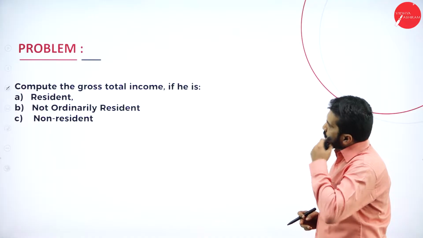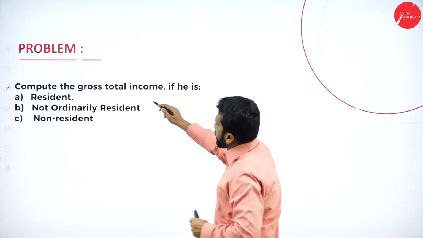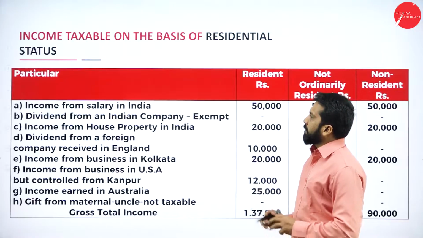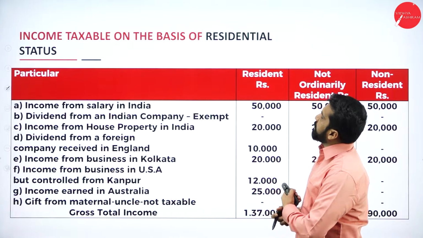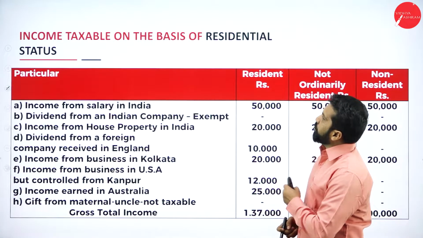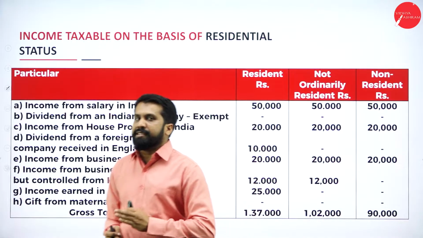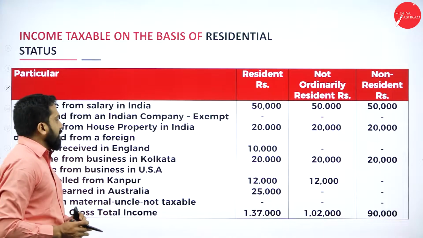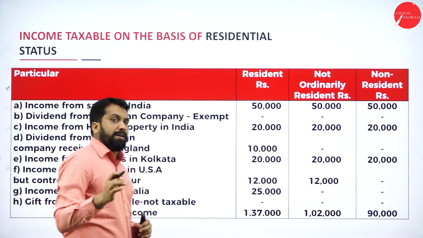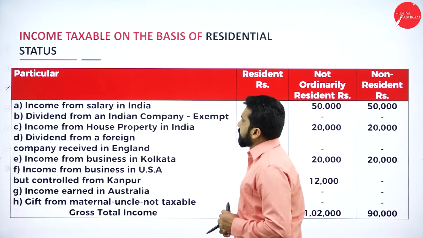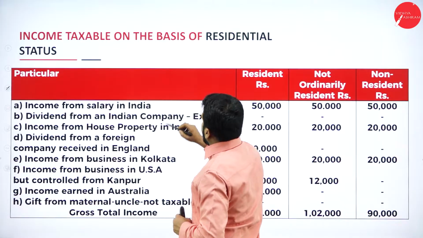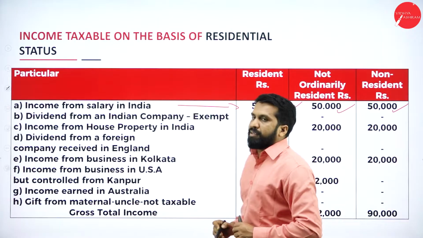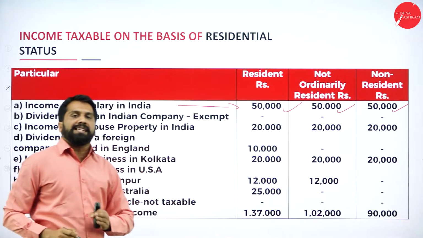Now, compute the gross total income if he is a resident, not ordinarily resident, and non-resident. Now, income taxable on the basis of residential status. So, on the basis of residential status, how much income is taxable for each? Now, everything we have discussed, but we will cross-check once in this. Income from salary in India, as per this, taxable, taxable and taxable. All the three cases we call it as taxable.